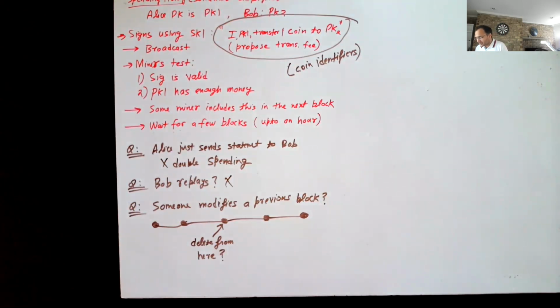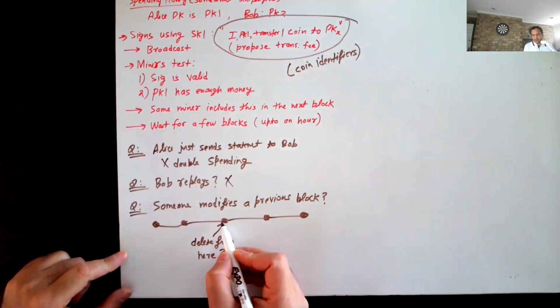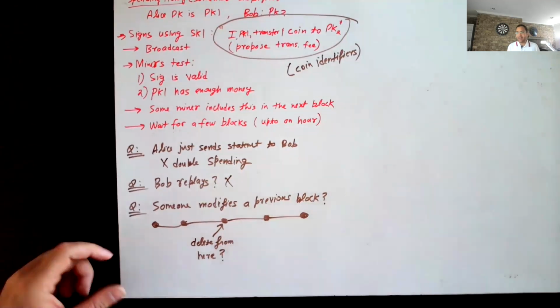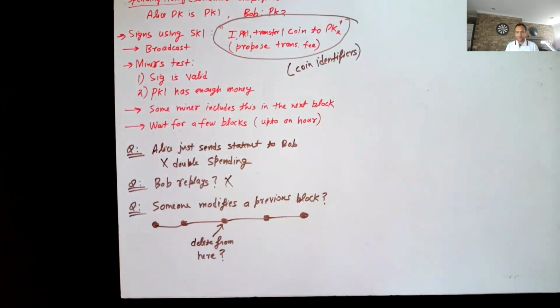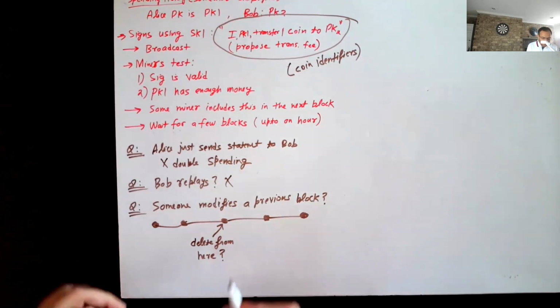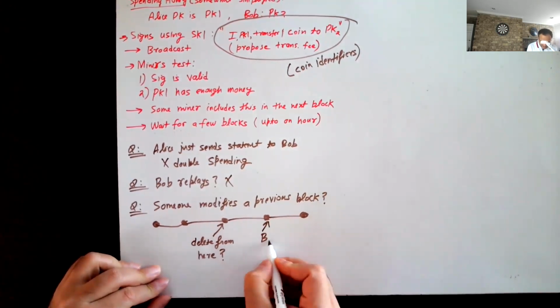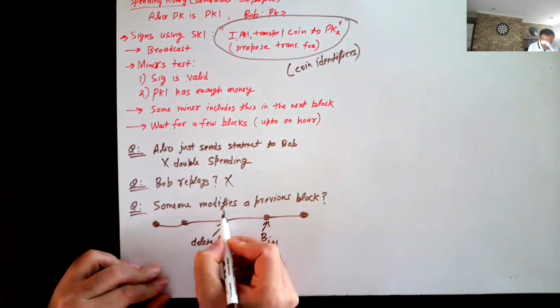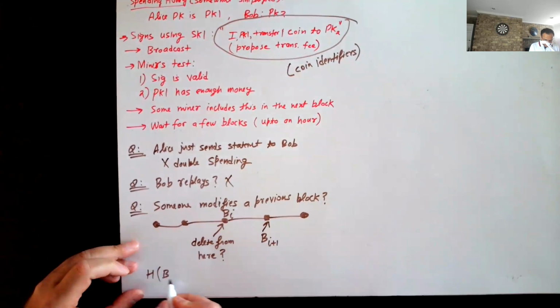Yeah, so there is a very good answer in the chat. If you try to modify this block, then basically that invalidates all the puzzle solutions from this point onwards. Why? Because remember, what was this block bi plus 1? Let's call this block bi. And let's say I modify bi, so bi becomes bi prime.